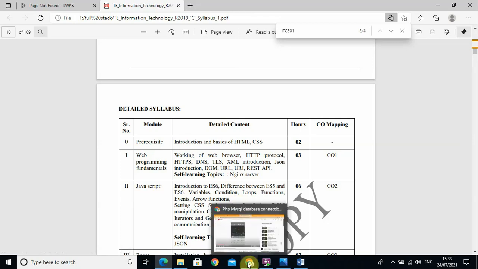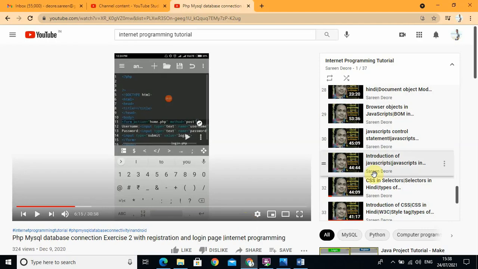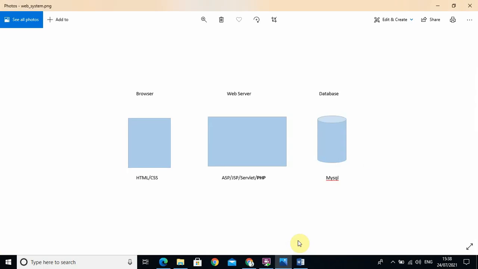But the problem is what? In the previous syllabus we covered the basic things. So what is the need for the changes to the syllabus? The question is, why do we need the new syllabus? In the previous syllabus, what happened? Suppose we take the diagram here, and according to it we explain and give the details.